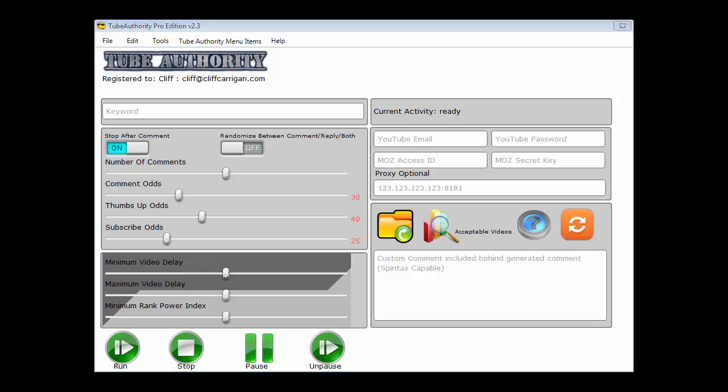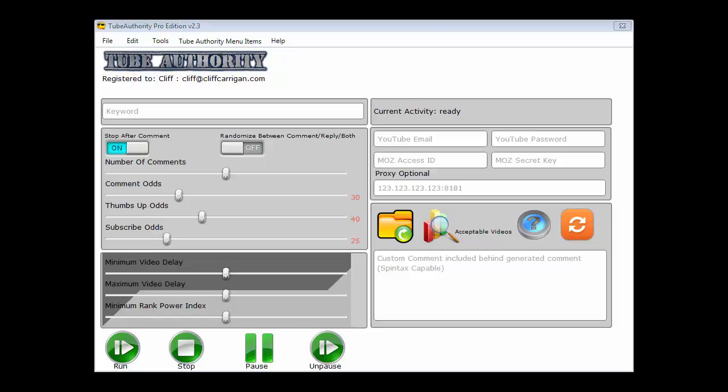As far as the comments that are being posted, the Pro version allows you to include a custom comment, but the standard version doesn't. The comment box is visible in the standard version, but it's disabled and only works in the Pro version. The default comments that it posts have about a 99% topic accuracy rate. In other words, the comments it makes for you doesn't look like spam. In fact, they look so real that it's extremely common for other people to reply to your comment. It's common for the video owner to reach out to you via YouTube private conversations and so on.